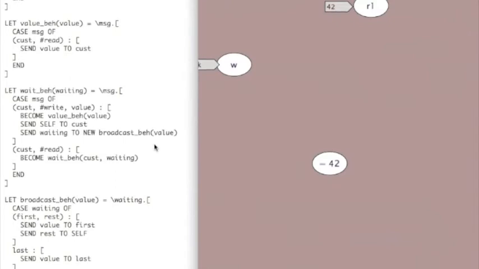Another thing that we saw here is an iterator. An actor iterator, an asynchronous iterator, is this broadcast behavior. It is asynchronously interleaving, sending itself messages with the rest of the list and sending out answers to the customers. And we created that actor on the fly simply to spin through that list and allowed the variable itself to continue to go back to ready to receive a message, so it could respond to other read requests that are coming in.